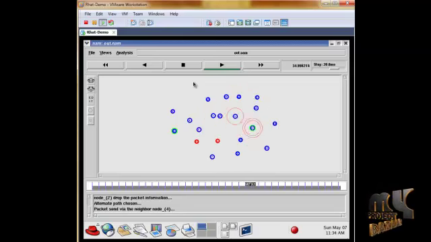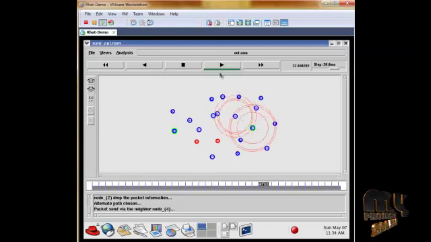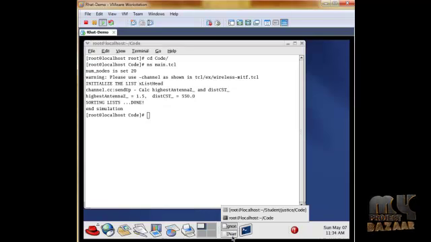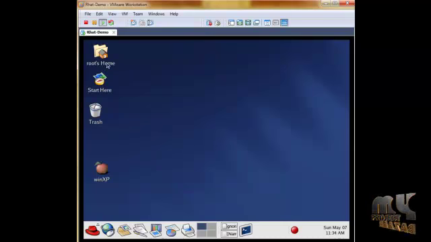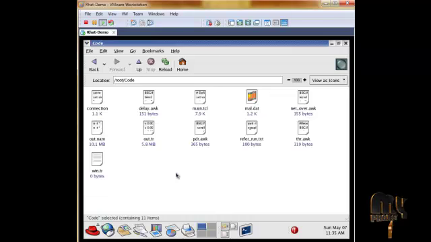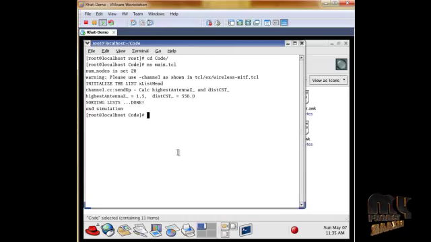For running our graph file, we have to type gnuplot. For that, open our code folder. This is our code folder, which contains our code, and delay.awk, throughput.awk, and network overhead AWK files are all generating our graphs. So go to that code folder and type